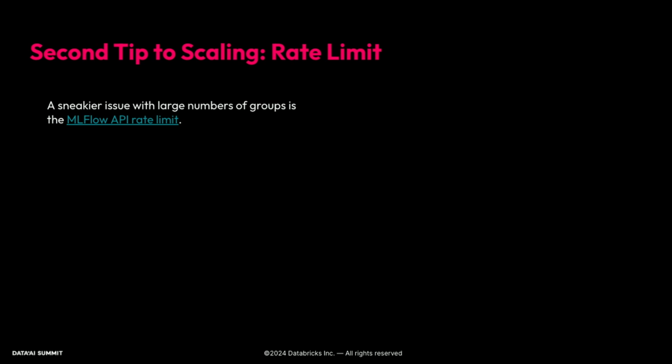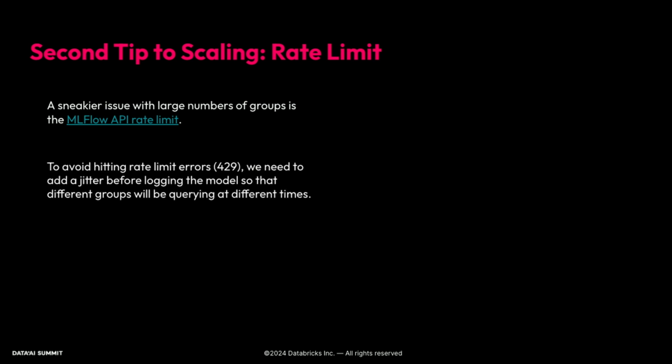There is a second and sneakier issue that happens with training at scale, and that has to do with the MLflow API rate limit. If you start adding combinations and training more and more models all at the same time, you end up getting 429 errors, rate limit errors, and the model training will fail. If you have exceptions, it will still run through, but then you're only training however many models were within the rate limit. So there's some non-determinism there.